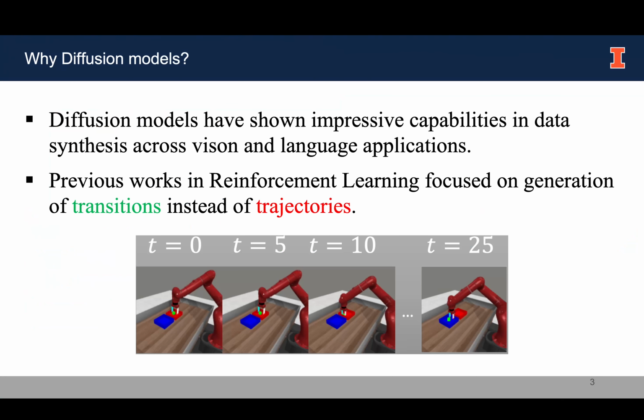We choose diffusion models as our base model because diffusion models have shown impressive capabilities in data synthesis across both vision and language applications, while previous works in reinforcement learning focused on generation of transitions instead of trajectories. We consider that the generation of trajectories can offer much more information compared with generation of transitions.